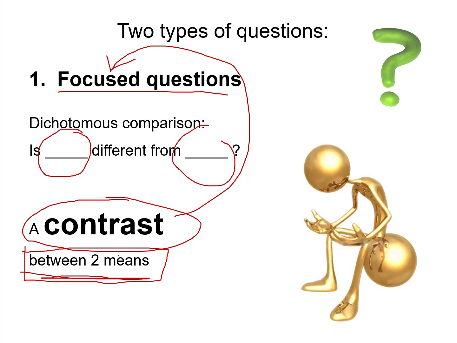And if you think about it, note that I said that this unit is a unit on multiple contrasts, and that's because we're going to be talking about how we make comparisons when we have more than two groups. And to make that comparison, it means we're going to need to make more than just a single contrast. So when we have more than two groups, we start needing to make multiple contrasts, multiple pairwise comparisons between groups.